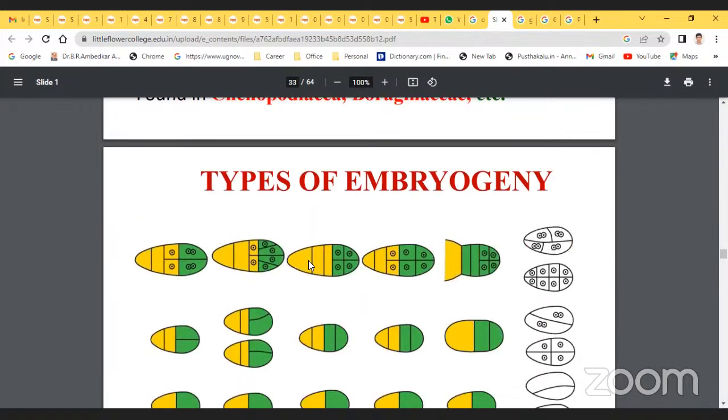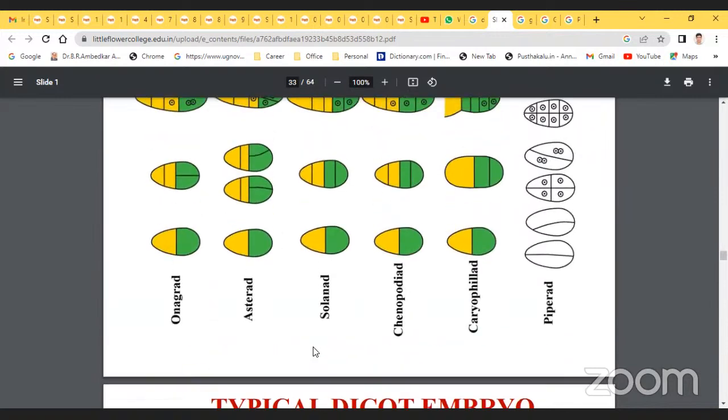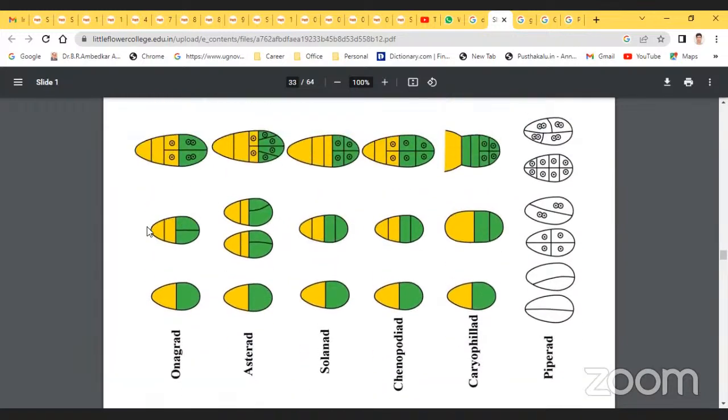So next, the types of embryogeny: onagrad, asterad, solanad, chenopodiad, caryophyllad, piperad. These are the types of embryogeny. Just observe the embryogeny.